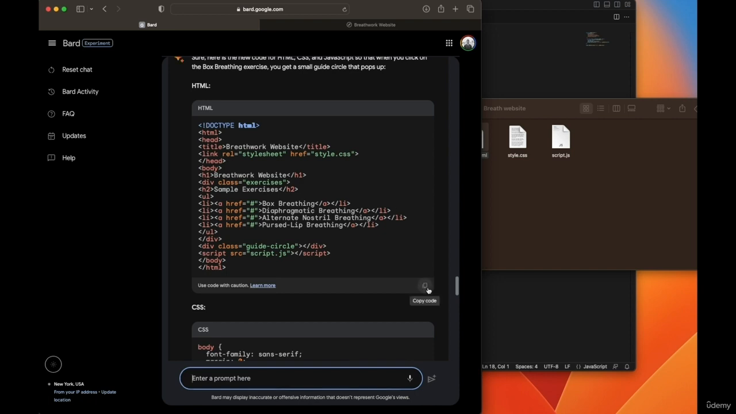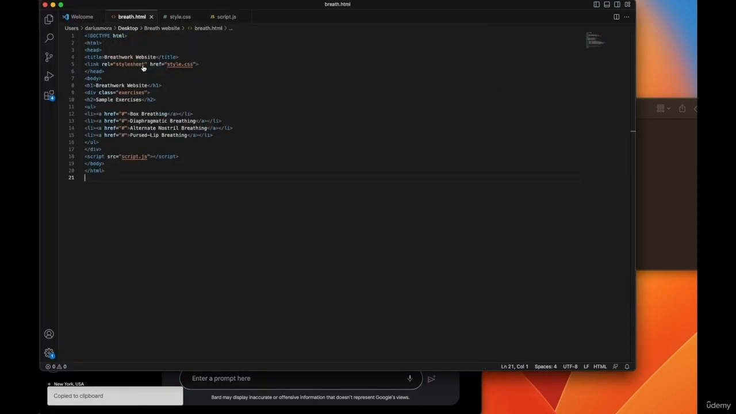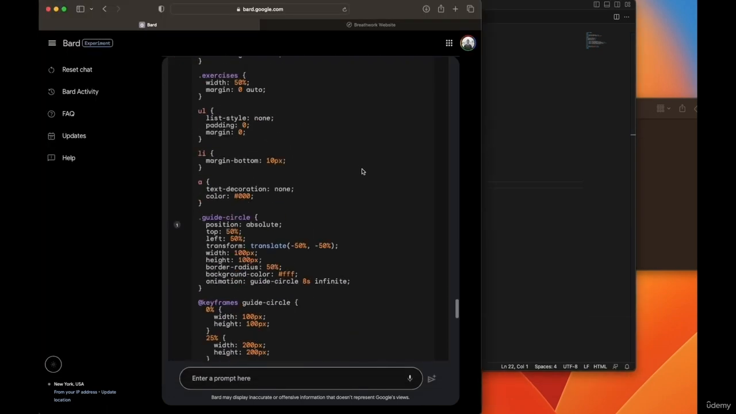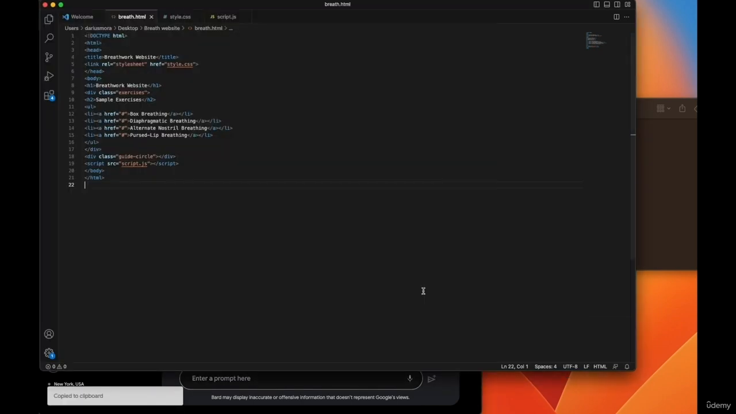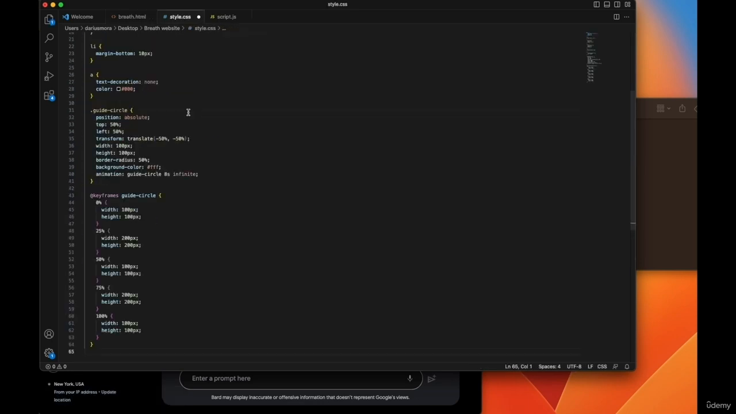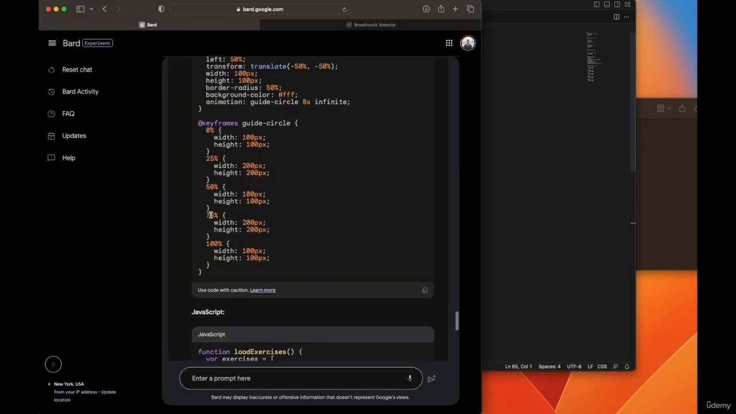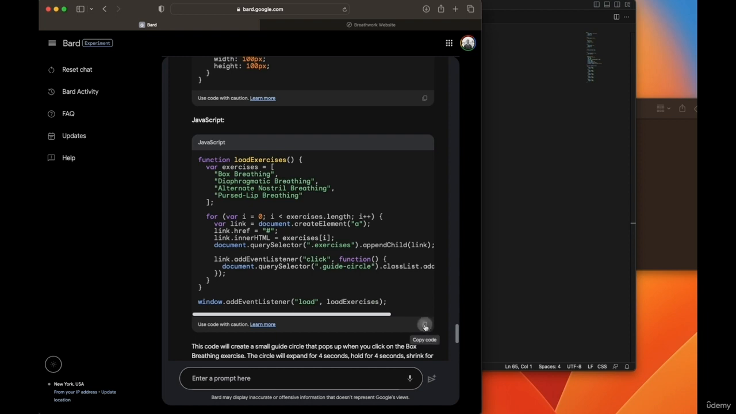We got, and I don't know what changes it made, so I'm just going to check. So no changes in the breath file. Are there any changes to the CSS? Let's see. Yeah, seems to be some changes. So I'm going to copy and paste and save. And now the JavaScript.